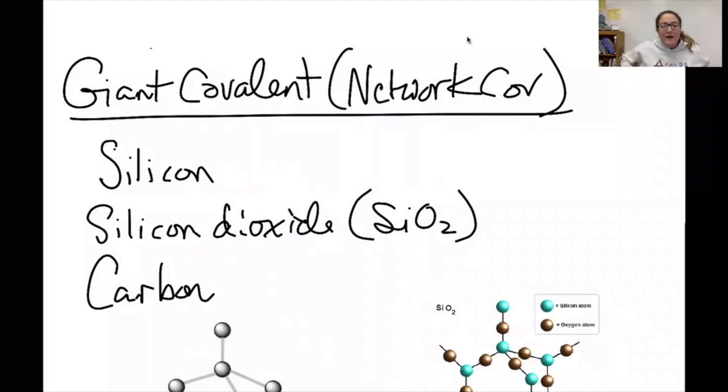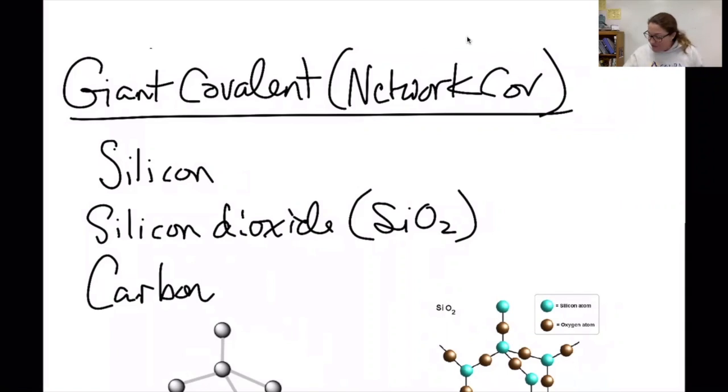Also within the category of covalent compounds are these things called giant covalent or network covalent compounds. Some examples are silicon, silicon dioxide, and carbon, which comes in a variety of forms. I'll talk about the different forms of carbon in a minute.